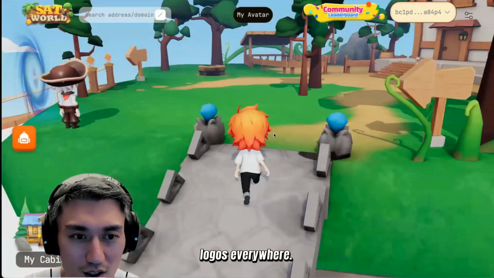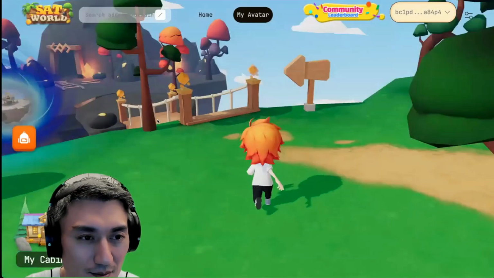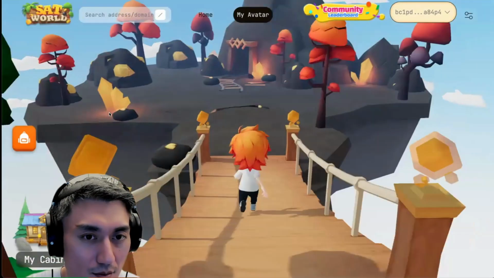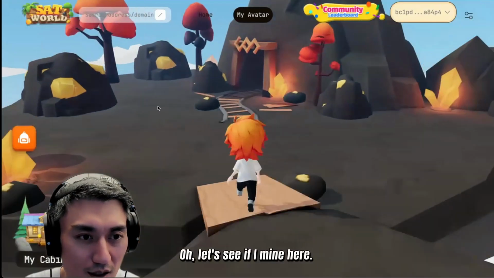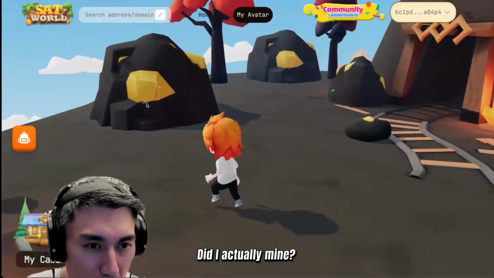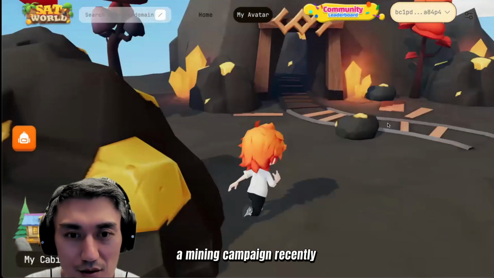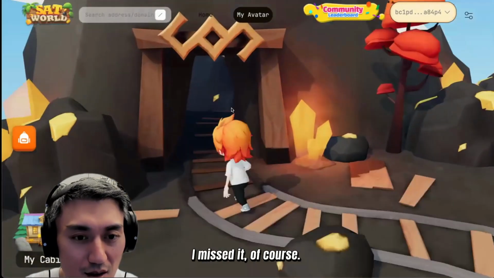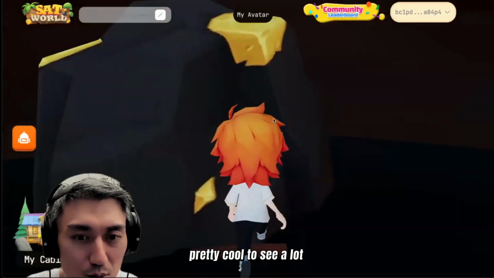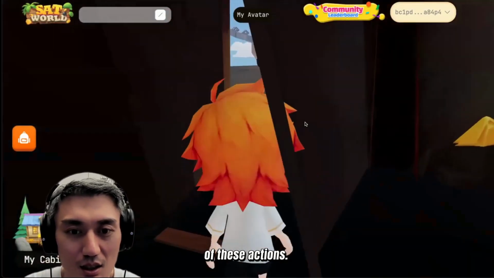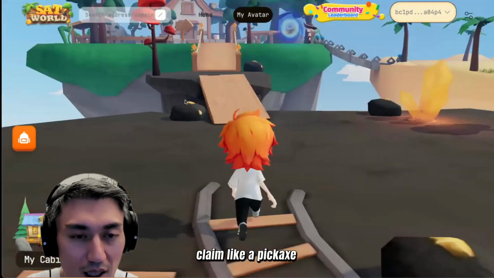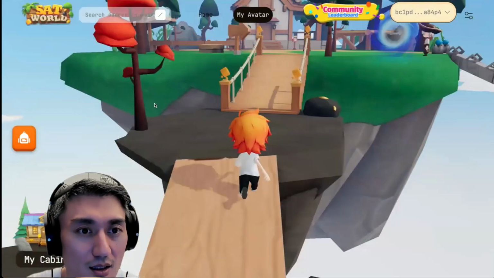Love these Fractal logos everywhere. Oh, there's even a mine here. Can I actually mine? I think that was a mining campaign recently that was done. I missed it, of course, but yeah, it's still pretty cool to see a lot of these actions. I think I'm able to claim a pickaxe and stuff and hack at it.